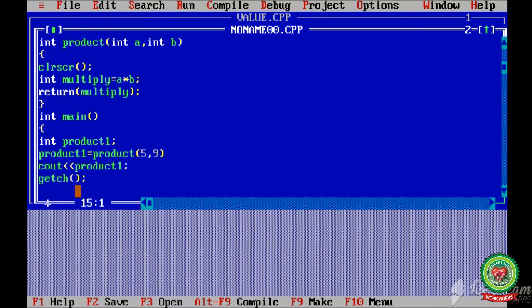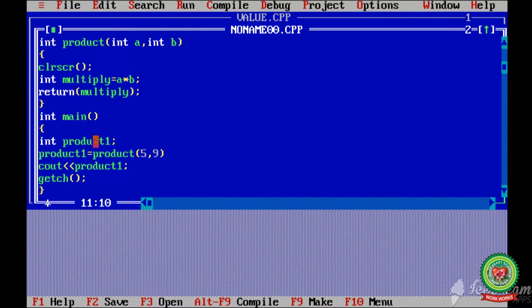Semicolon, curly bracket close. Here students, I have created one function with the name product with two arguments a and b, and the calculation is done over here with the help of multiply, and the multiply value will be returned to this product. And here I have created the main function.